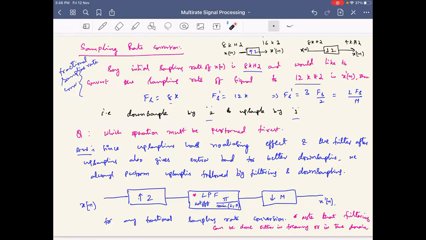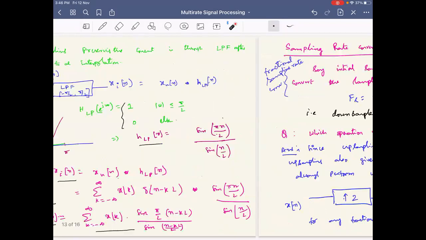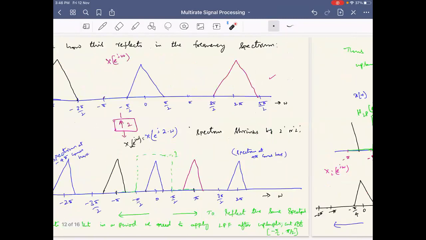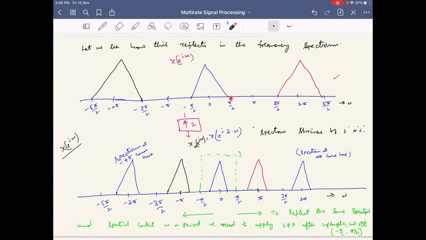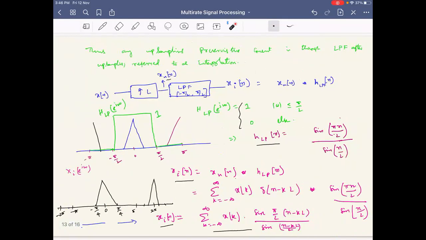So we perform upsampling first. The advantage is, if we perform upsampling and apply filtering, previously whatever information you had was from minus pi by 2 to pi by 2. Now, if you apply upsampling and filtering, the information is very compactly there in minus pi by 4 to pi by 4 only.